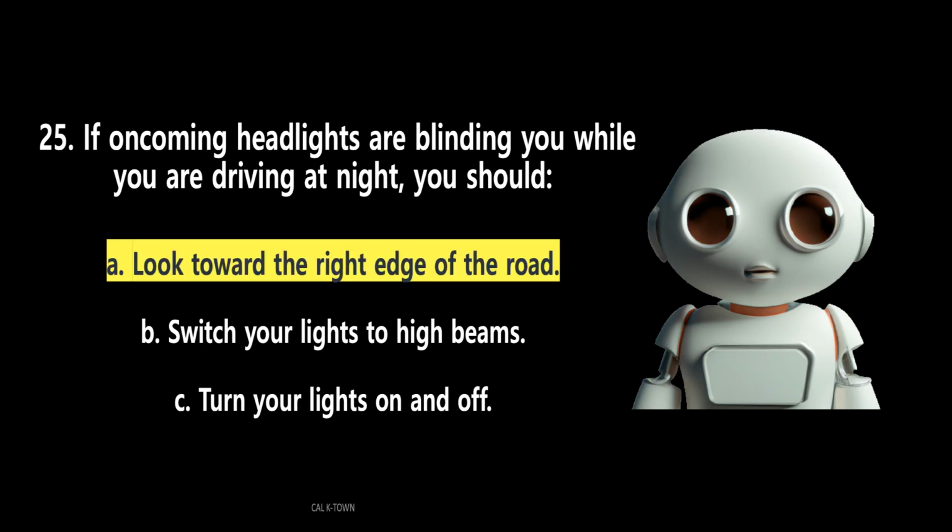The answer is A. Look toward the right edge of the road. If the headlights of an oncoming vehicle are blinding, glance toward the right edge of the road instead of looking directly ahead. This should keep your vehicle safely on the road until you pass the oncoming vehicle.